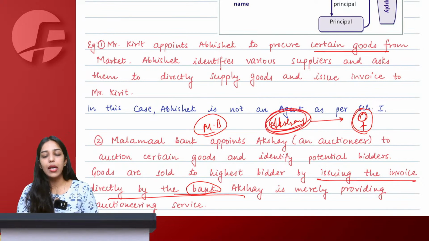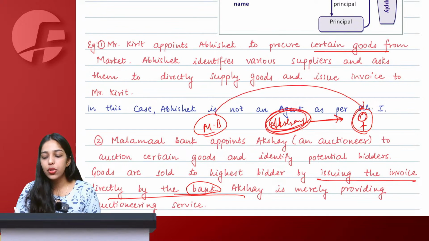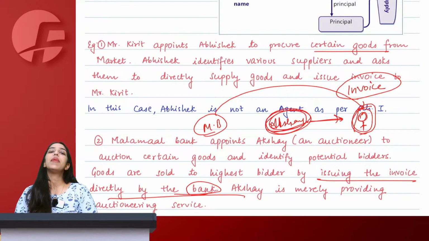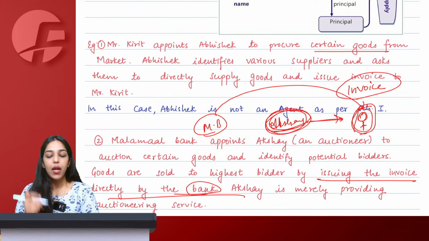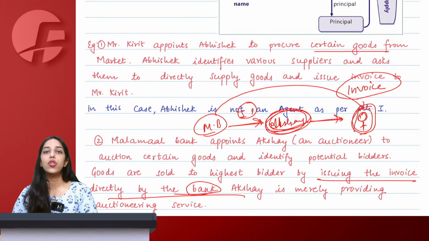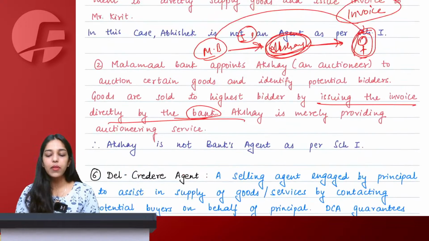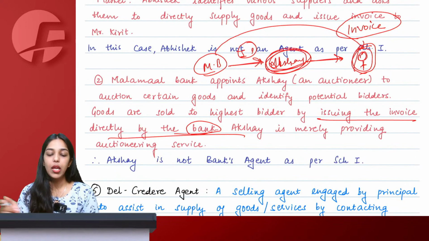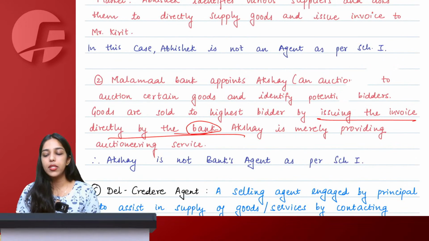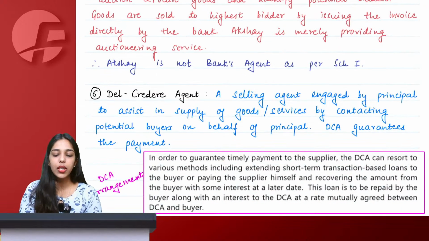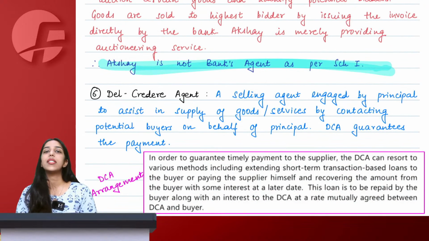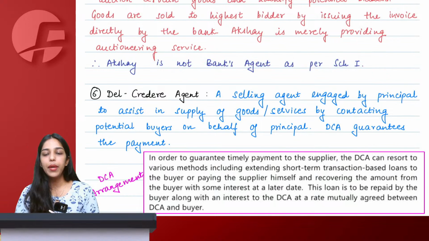So Akshay just acted as auctioneer, and when the goods were sold to the ultimate bidder, bank issued invoice. Bank directly issued invoice to this particular person. Tell me, is there a principal agent relationship? Will this supply between bank and Akshay fall under Schedule 1? Yes or no? Again, the answer is no. Why? Because invoice is directly issued by principal to the ultimate customer and invoice is not issued in the own name of agent, and therefore Akshay is not bank's agent according to Schedule 1 Para 3.